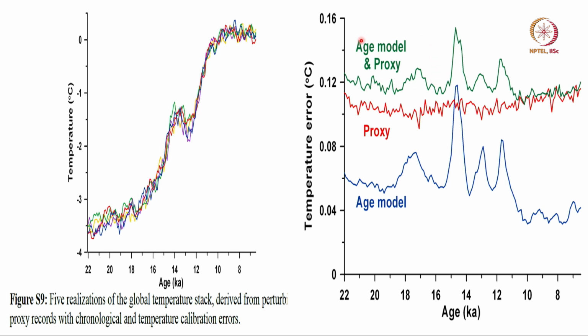Okay. So all these factors Shakun and others considered, and that is why I consider that paper to be a landmark paper, because not only did they combine all the proxy data, they also looked very carefully into the errors introduced by the conversion of proxy data abundance to temperature, as well as the age of that proxy. Okay. So this a lot of people do not understand, and so this particular paper is a landmark only because they went thoroughly into all the possible errors in the proxy data due to conversion of abundance of some species to temperature and the age of the proxy.